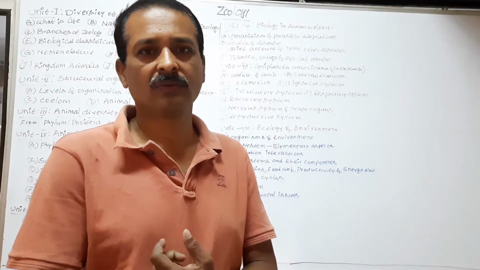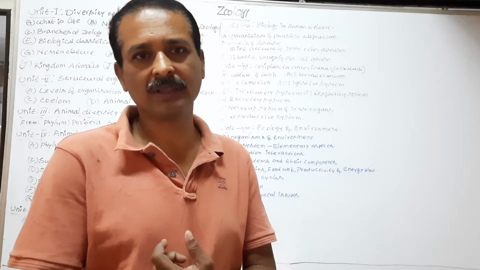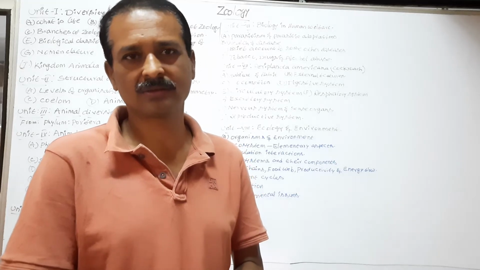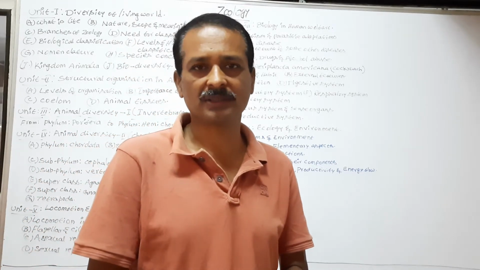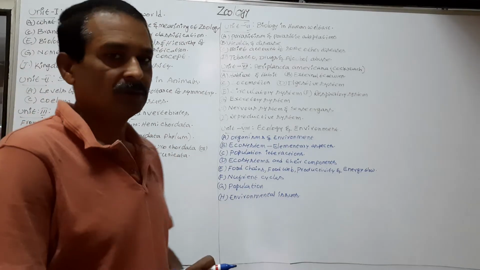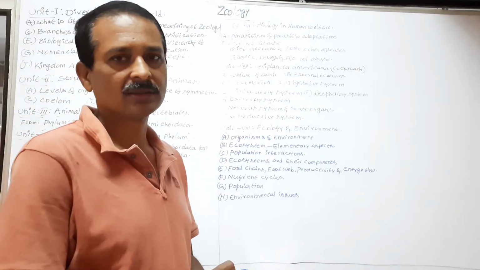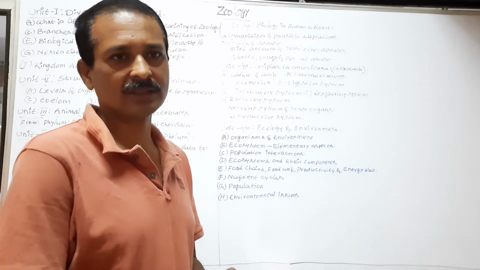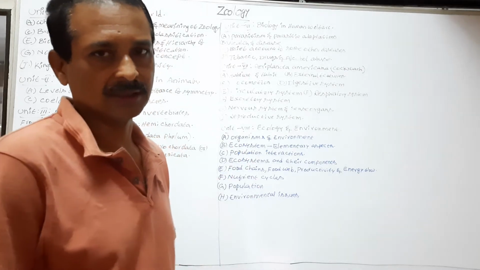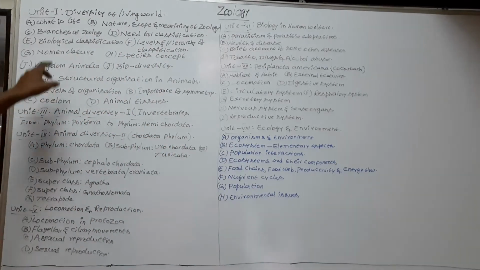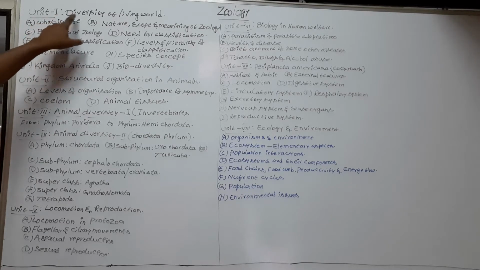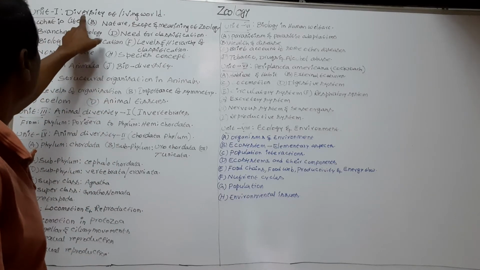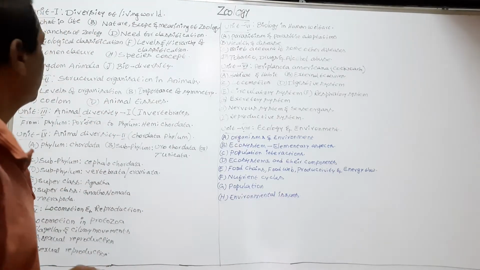Today we begin the first year syllabus of zoology. The junior inter zoology has a total of 8 units. They are: Unit 1, Diversity of Living World.